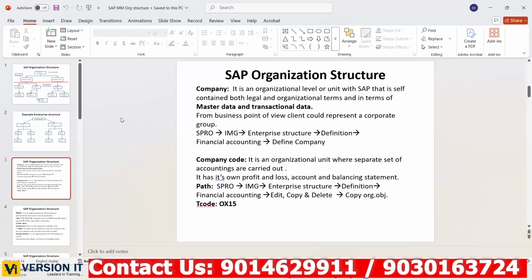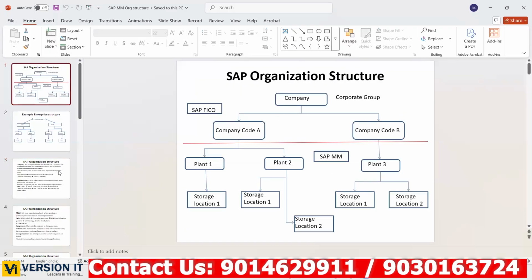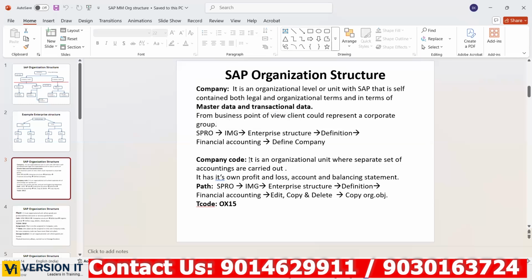Next, we have company code. See, the next level is company code, right? So company code is also an organizational unit where a separate set of accounting is carried out. It has its own profit and loss account and balance statements.